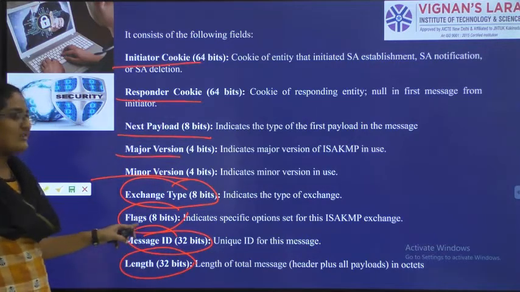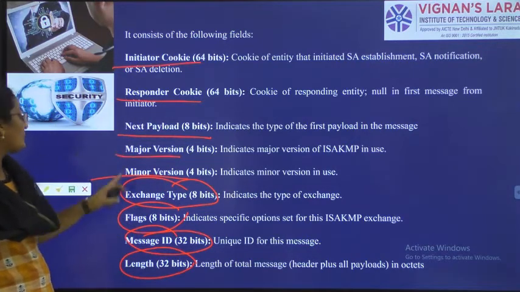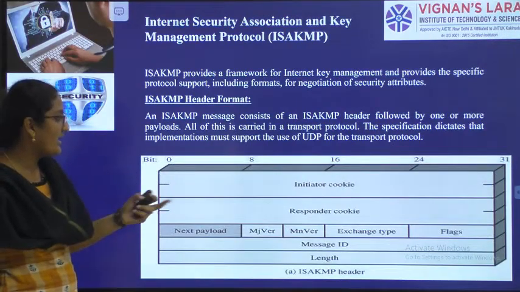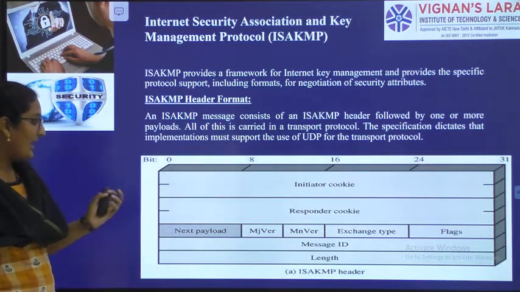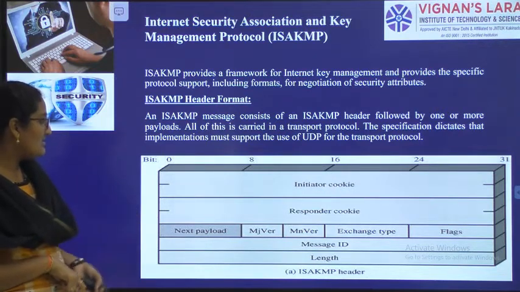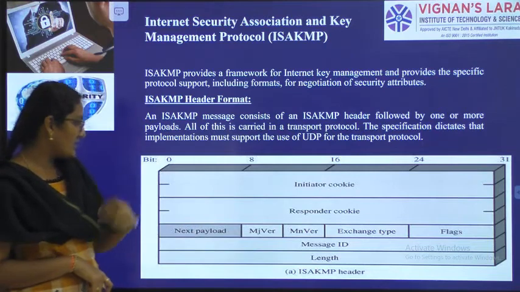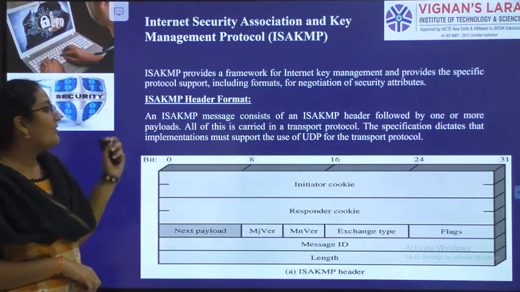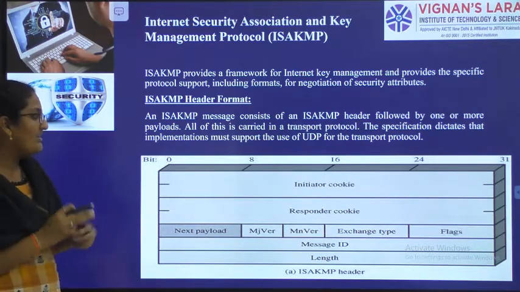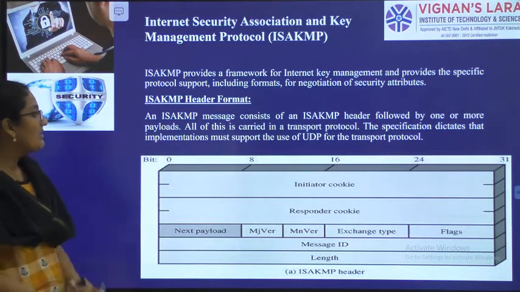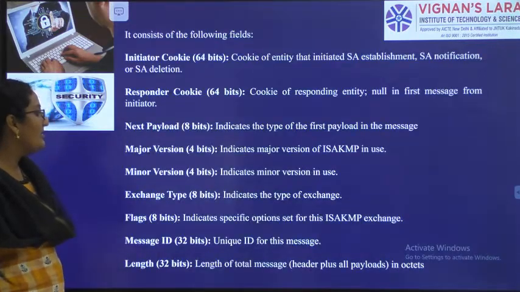So flags is the concept you can see only in this protocol. So in ISAKMP only you can see the flags. So what we have, length of the message 32 bits, ID of that message 32 bits, major version and minor version 4 bits, next payload 8 bits, exchange type 8 bits. Flags concept we have only in this protocol, we have the concept of flag 8 bits. So responder cookie and initiator cookies.